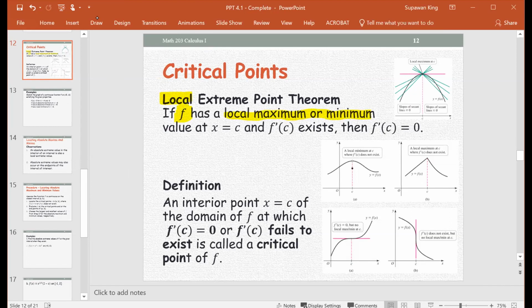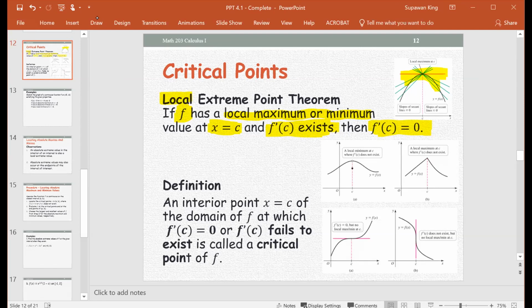between point A and point B at x equals c, and you can find the derivative f prime at c exists, that means you can find the derivative. Then the derivative at point c equals 0, which is true, right? Where the graph turns, the slope of the tangent line at the turning point is 0, right there.